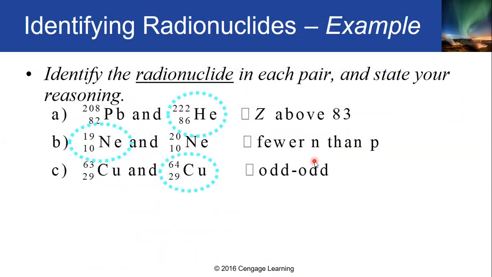So, let's look at the next example. Identify the radionuclide in each pair and state your reasoning. Why was it considered radioactive? The first example is that you are given lead-282 and an isotope of helium, 222, 86. I don't know if this is actually helium, or if there is such an isotope, but since this is what was given, let's just follow it.